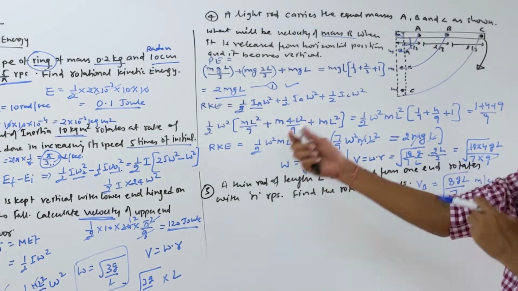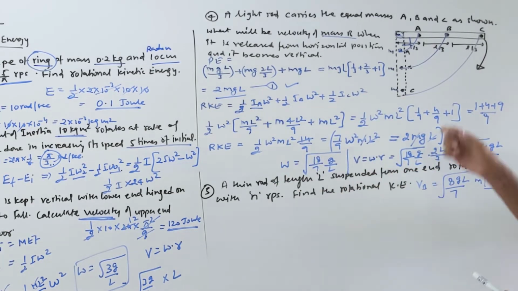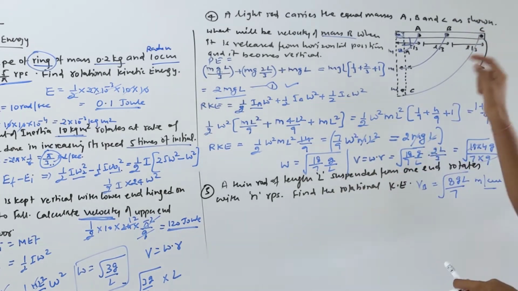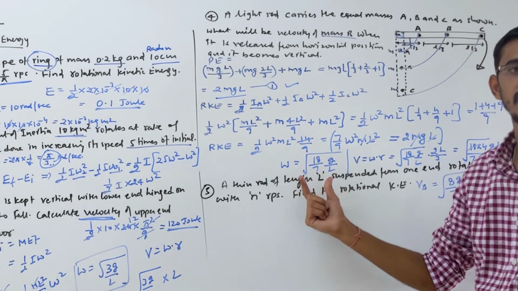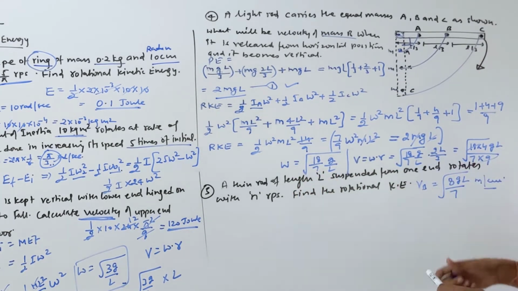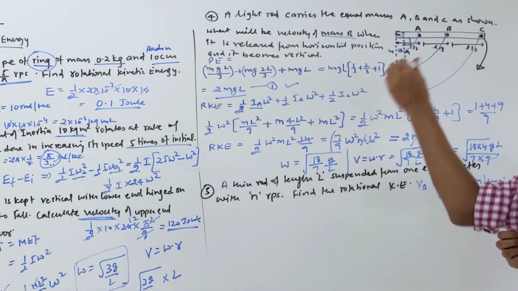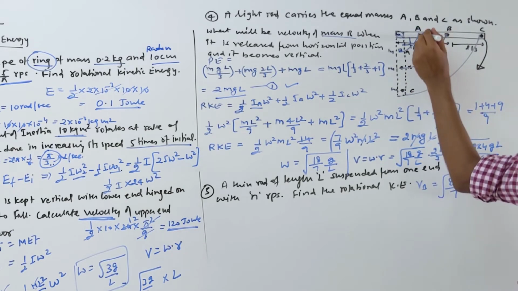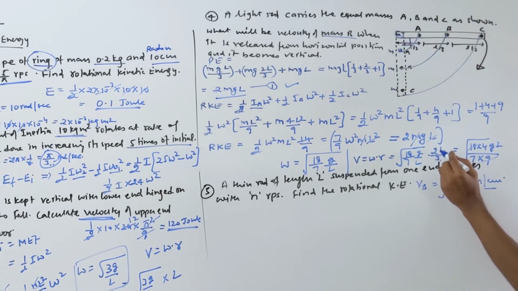Yes, so it's very interesting. Angular velocity of all particles is the same, it does not depend upon distance, right? But linear velocity will depend upon distance. So when they are asking linear, always calculate angular velocity first, okay? Then you convert into linear, whichever particle they are asking. Suppose they ask this particle, then the distance you have to multiply is L here. If they are asking this particle's linear velocity, then write the distance as L by 3 here, right?